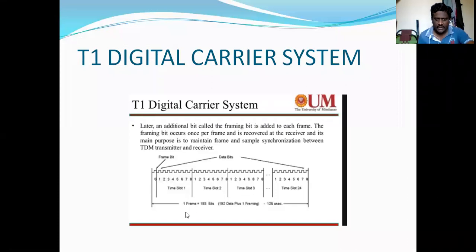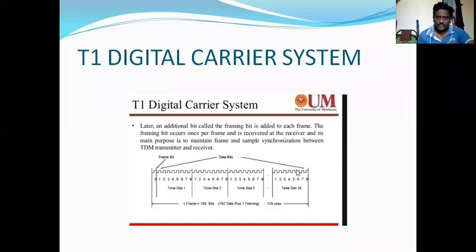Here, one frame equals 193 bits. That means 24 into 8, and with one more bit we get 193 bits. Actually, one frame consists of 192 data pulses.